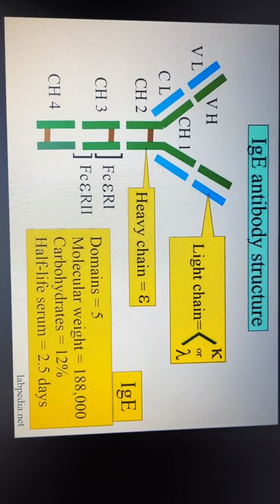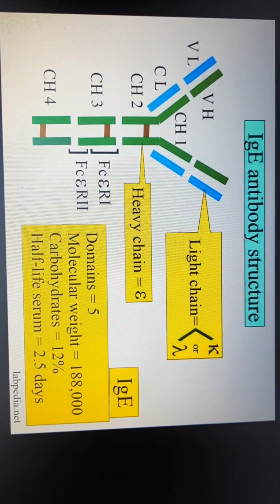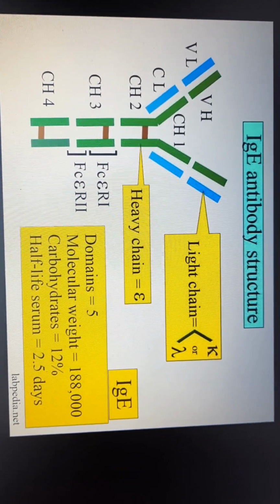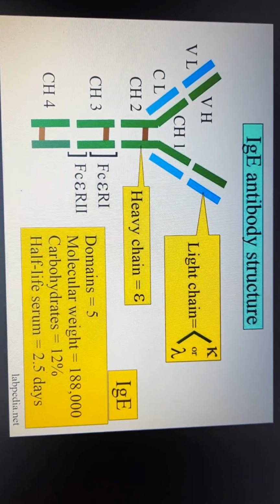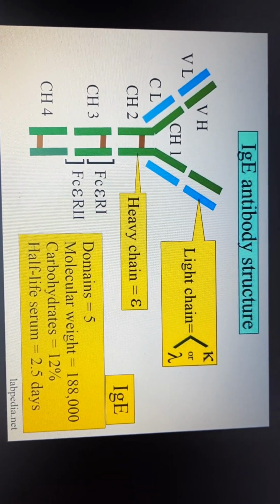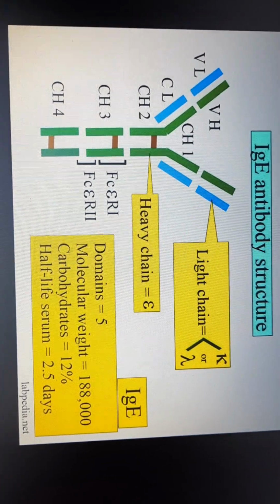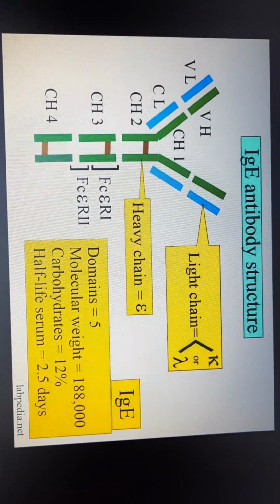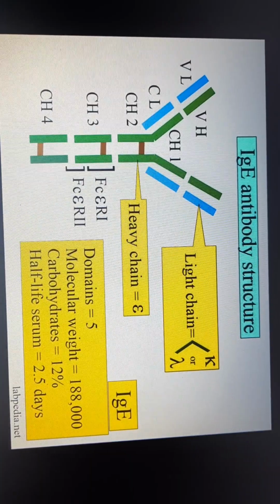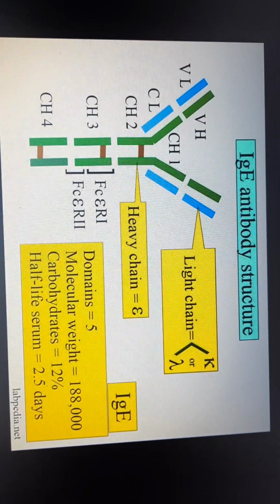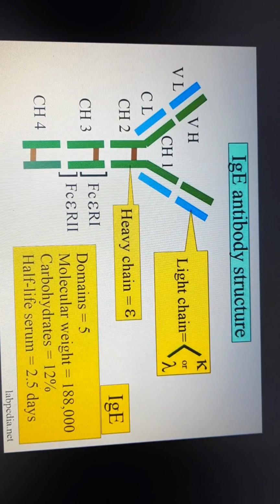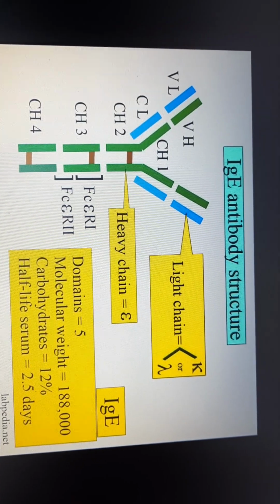The other immunoglobulins, GAMD, are heat stable, and the serum level of IgE is 0.00004 mg per ml. The very low level of IgE is because it is synthesized by very few cells in the body, but in allergic conditions its level may be 50 to 100 times higher than in a normal person.